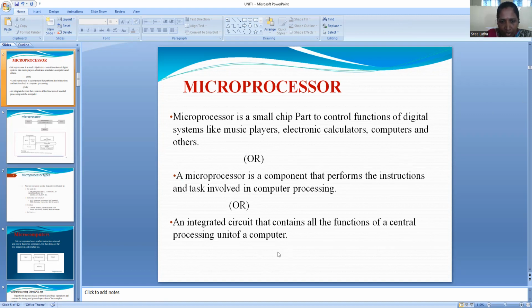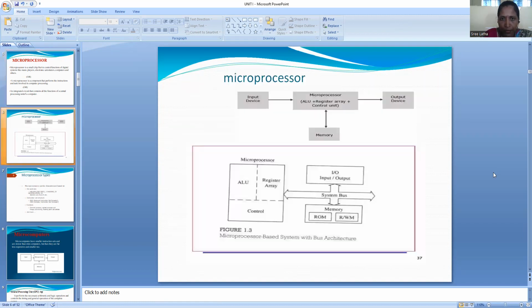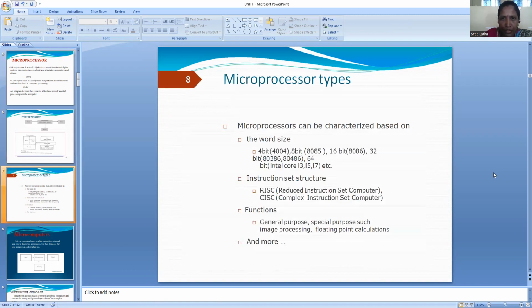Let's go to the next slide. These are the types, or evolution, of the microprocessor. It is normally divided into five generations. The first generation was developed by the Intel company.